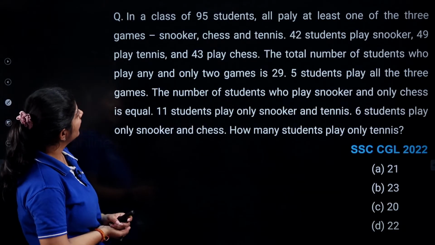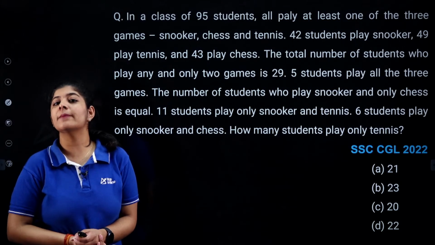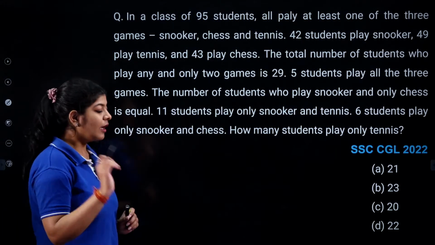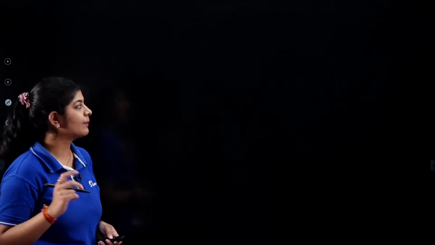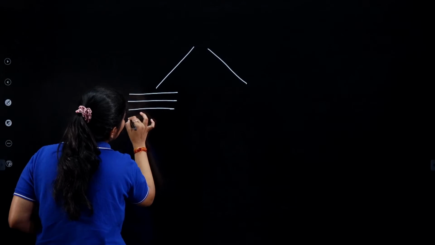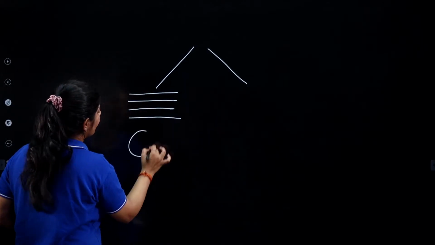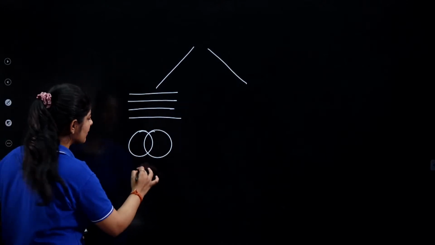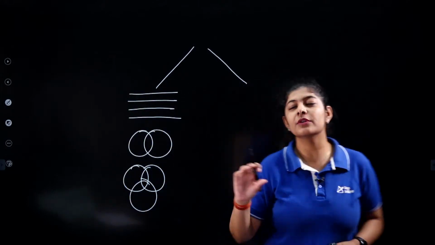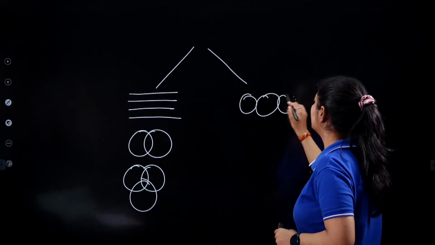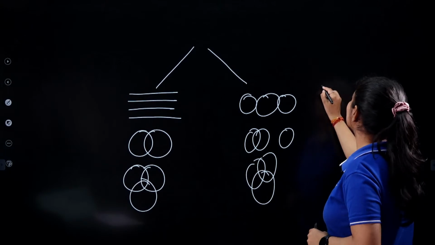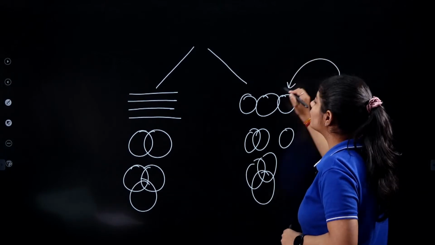Next. Okay, so basically this question is from the concept of Venn diagram, and I want all of you to solve this particular question. Now, whenever we are having Venn diagram, we are having two types of questions. The first type is where the data is given, and on the basis of that data, you need to draw your Venn diagram. It may be with 2 circles, or 3 circles, or more than that. The second type is where some figure is given, and you need to determine which figure is going to be followed with this particular data.